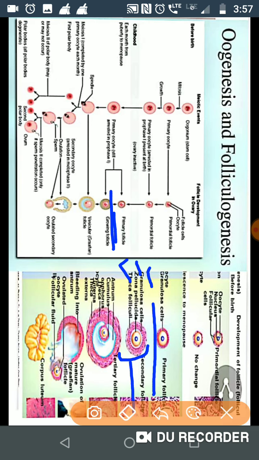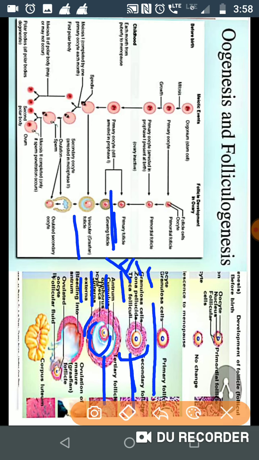This happens at the time of puberty or after its attainment, when they convert into secondary follicles. After the formation of the secondary follicle, the theca further divides into theca externa and theca interna. In two layers it is divided, and inside a fluid-filled cavity forms, which is called the antrum, and now it is known as the tertiary follicle. This tertiary follicle simultaneously converts into the Graafian follicle, the mature follicle.